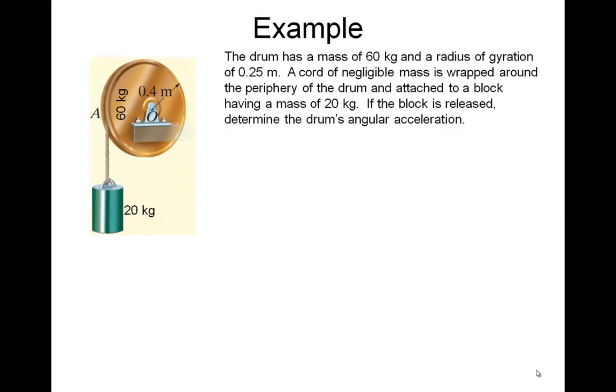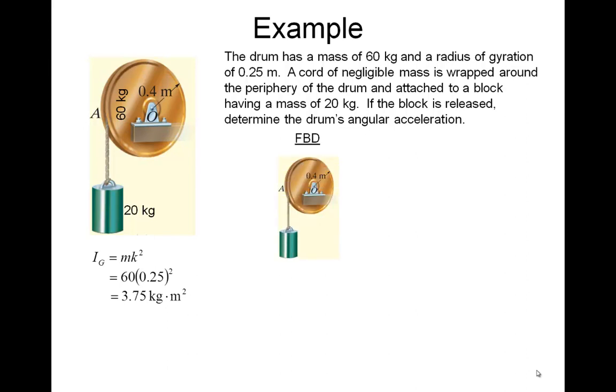So let's do another example using these kinetic moments and see if it's a little more streamlined. It makes the calculations a little more streamlined. This is the same problem as before, but we're going to approach it a little bit differently. First we'll find the IG, and let's do a free body diagram. And notice this time I didn't cut through the cord for my free body.